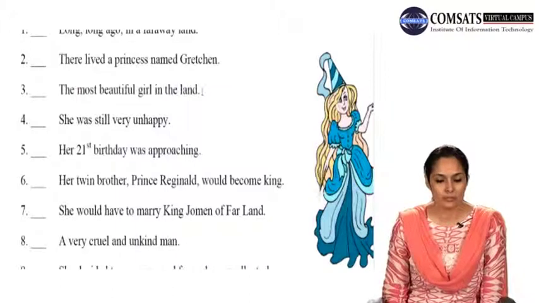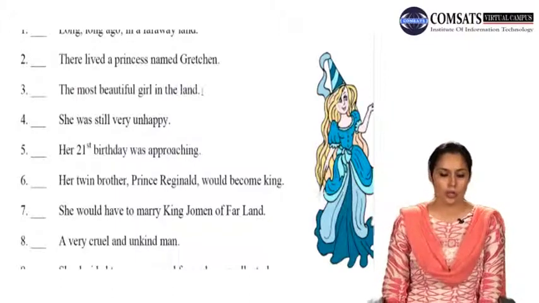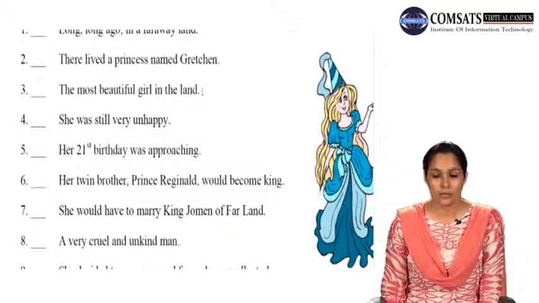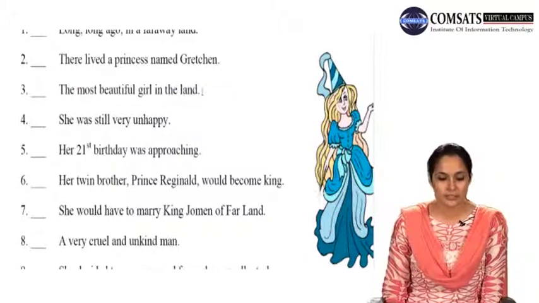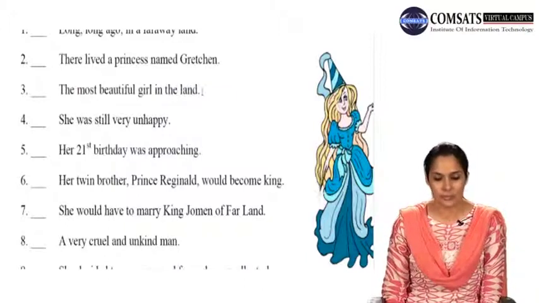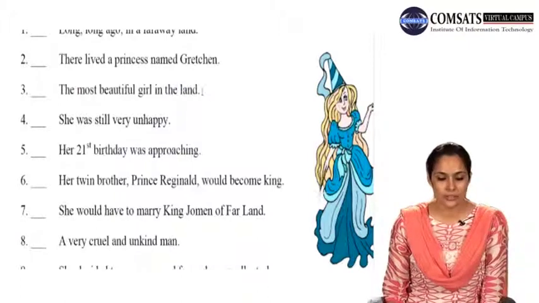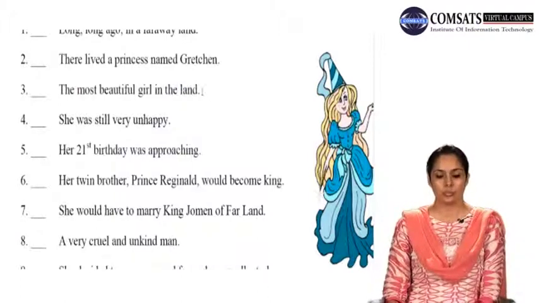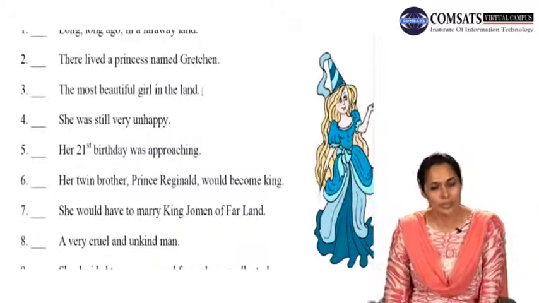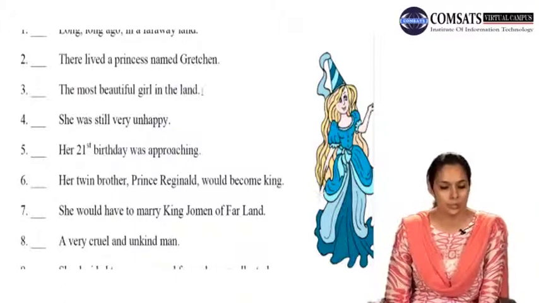Number 6, her twin brother Prince Reginald would become king. This again is a complete sentence. Her twin brother Prince would become king. So we have a subject, that is her twin brother, and his name is also written in between. He is the one who is to become a king. So number 6 is a complete sentence.